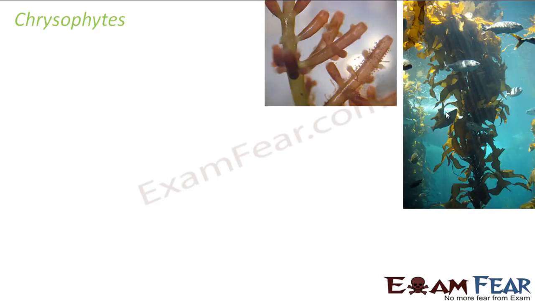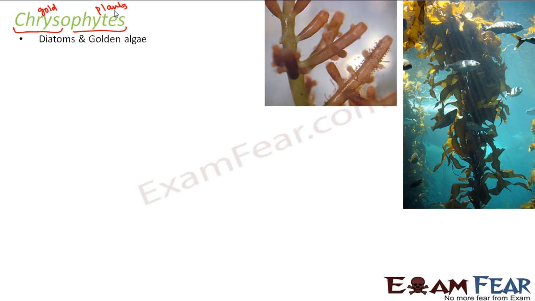Let's start with the chrysophytes. So let us see what they are. First, understand the name chrysophytes. The name consists of two parts, chryso and phytes. Chryso is a Greek word which means gold, and phytes means plants. So golden plants basically fall under the category of chrysophytes. Diatoms and golden algae fall under this group. So chryso is gold, phytes is plants. So golden plants, that is golden algae and diatoms.